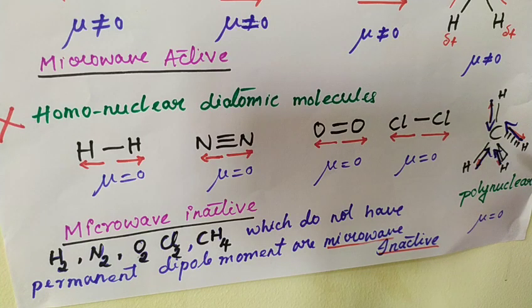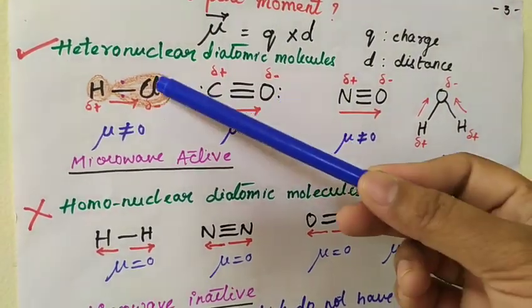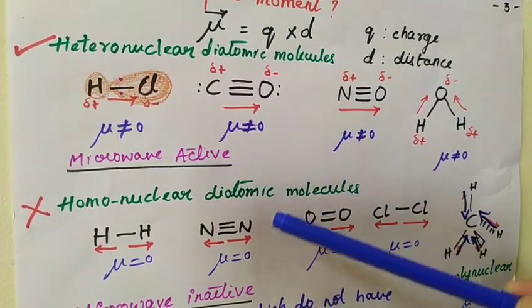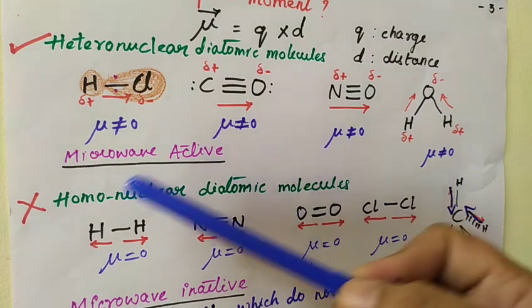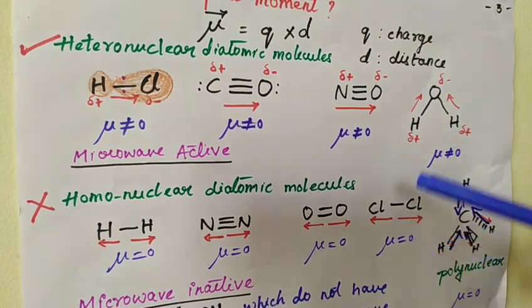Mu is equal to 0 in case of CH4, and that's why molecules such as hydrogen, nitrogen, oxygen, Cl2 and CH4 do not possess a permanent dipole moment, and these are microwave inactive. Now hope you understood the principle behind microwave spectroscopy. Only those molecules which possess a permanent dipole moment, like HCl, carbon monoxide, nitric oxide and water, are microwave active, whereas molecules such as H2, N2, oxygen, Cl2 and CH4, which do not possess a permanent dipole moment, are microwave inactive.